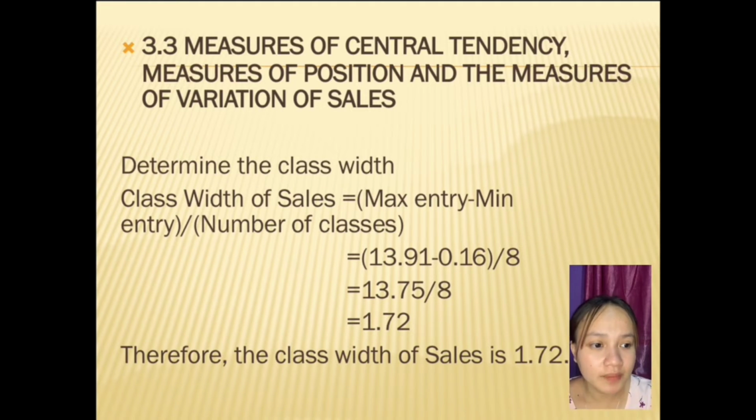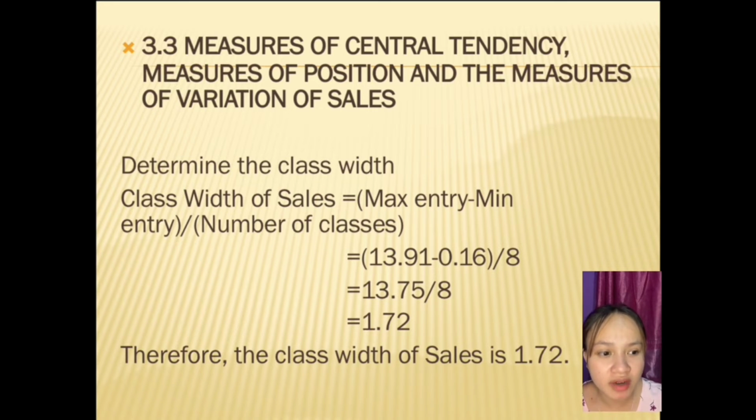Determined with class. Class width of cell is maximum entry minus minimum entry divided by number of classes, which equals 1.72. Therefore, the class width of cell is 1.72. For the measure of central tendency, the mean is 7.53.